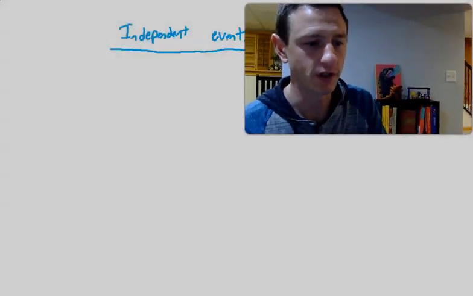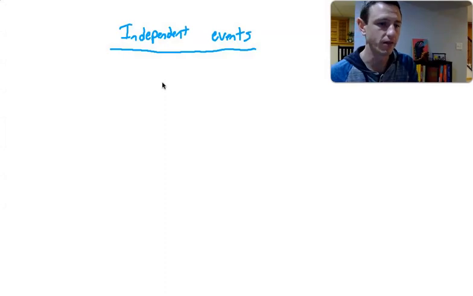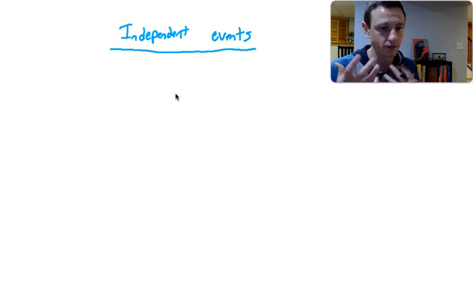Welcome to Kaiju Mathematics. Today I will be looking at independent events. Independent events are events where the probability of that outcome has not been affected by the previous experiment before it.